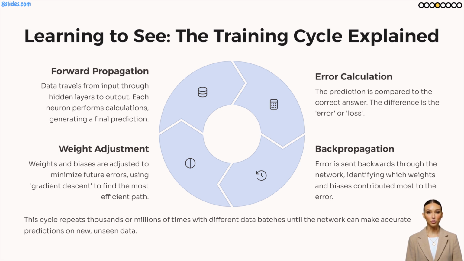This error is crucial. It's then sent backwards through the network in a process called backpropagation. This allows the network to figure out which internal connections, or weights, contributed most to the mistake. Finally, those weights are slightly adjusted to reduce the error for the next time it sees a similar input. This cycle repeats millions of times with vast amounts of data, gradually honing the network's accuracy until it can reliably identify new, unseen cats.